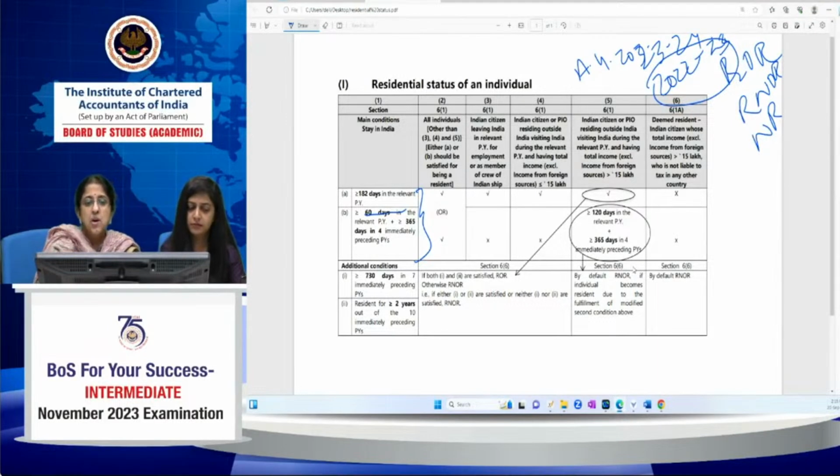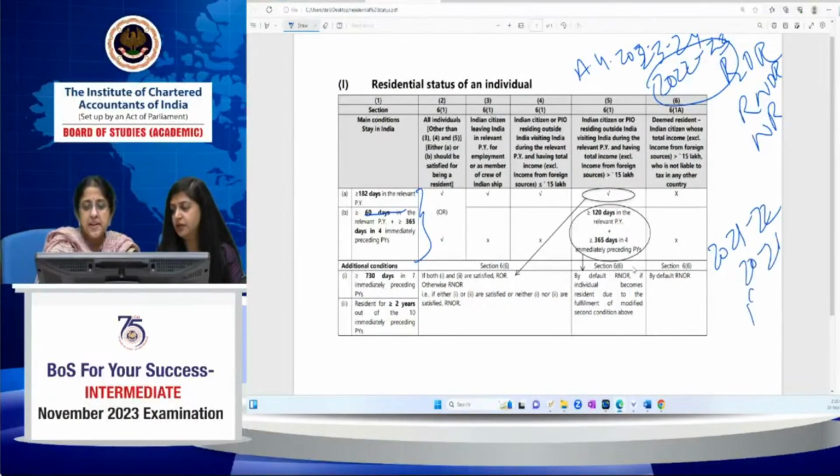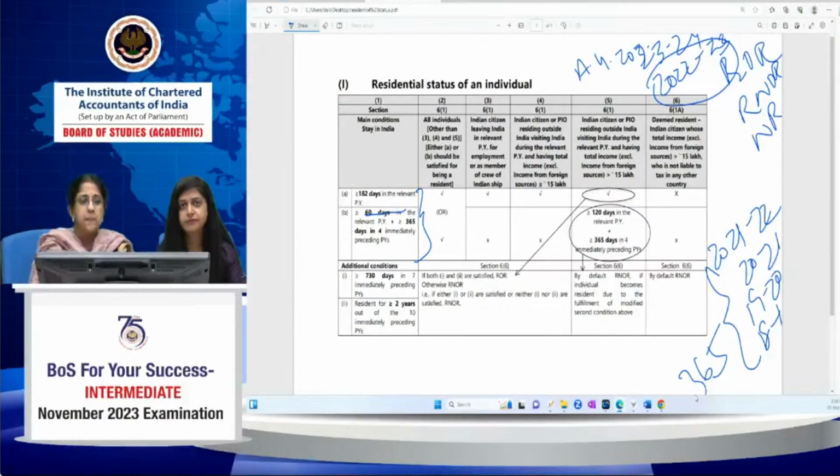What are the 4 immediately preceding previous years? 2021-22, 2020-21, 2019-20, and 2018-19. These are the 4 immediately preceding previous years. In these 4 years, if he had stayed for 365 days or more, plus 60 days or more in the current year, then also he becomes a resident.